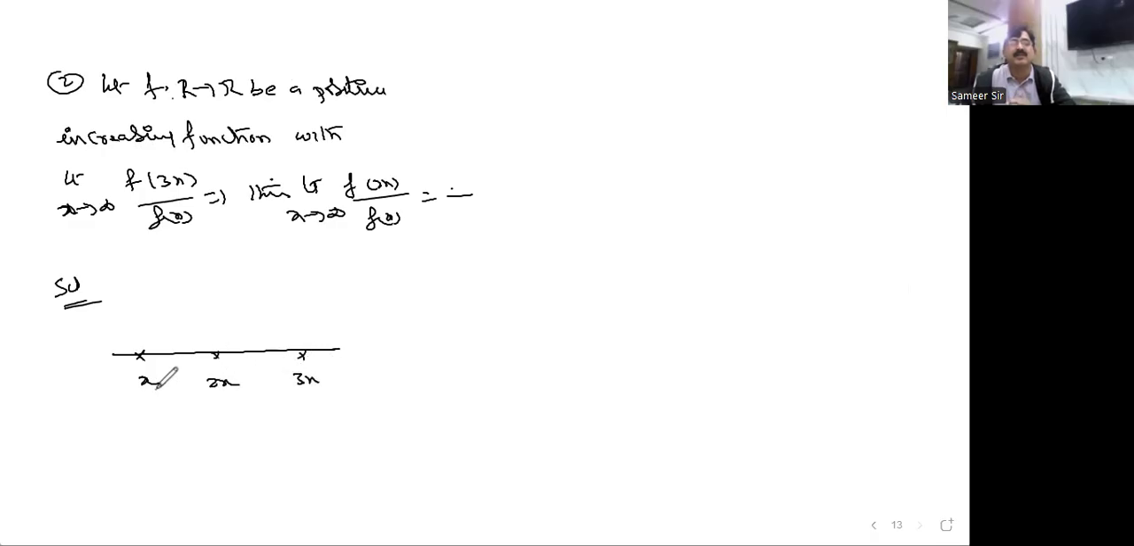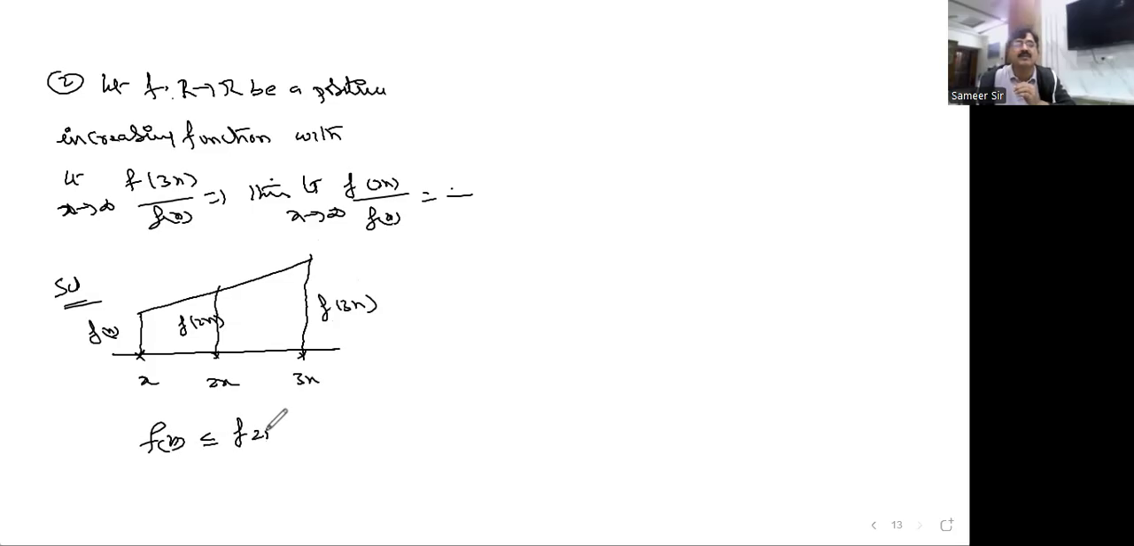I've selected the values like this: x, 2x, and 3x. They are increasing, so it may be like this. This is f of x, and it will be more than f of x here at 2x, because it is increasing. Here f of 3x will be like this, because it is increasing. So clearly I can write f of x less than equal to f of 2x less than equal to f of 3x.